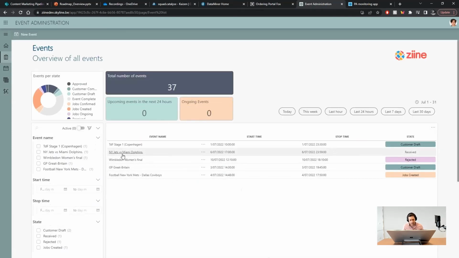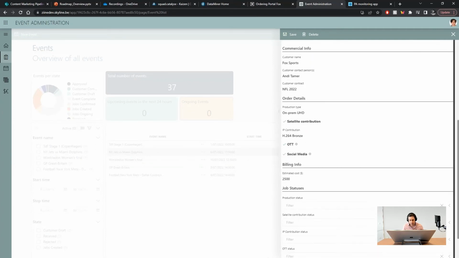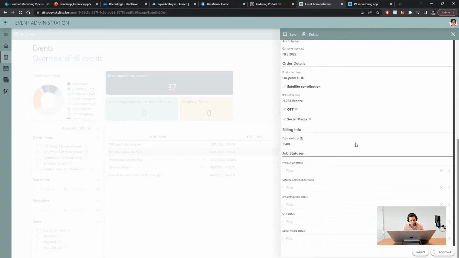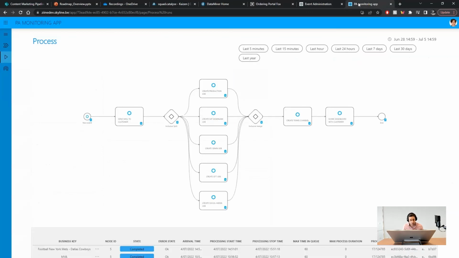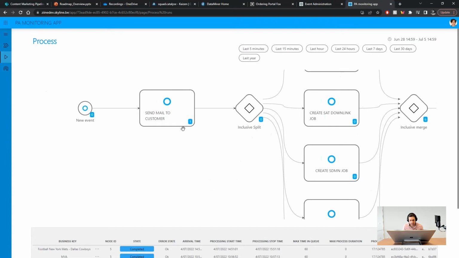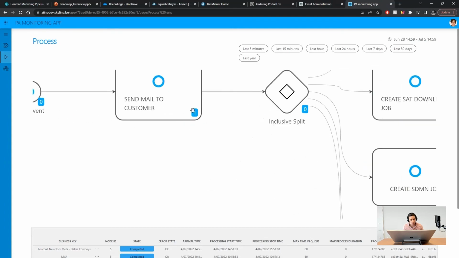Let's go ahead and approve the event. In the event's progress bar, the status will change to approved and to jobs created almost immediately. That is because process automation has started taking over to do all those things we mentioned before. In the process automation monitoring app, we can actually see the status of this whole process as tokens move through each of the stages.